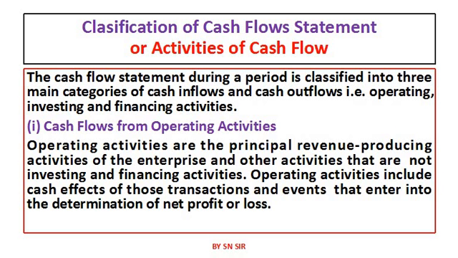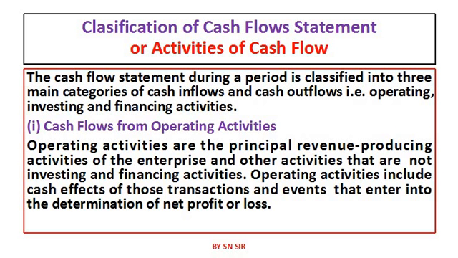Operating activities are the principal revenue producing activities of the enterprises, and other activities which are related to investing or financing are not included here. Operating activities include cash effect of those transactions and events that enter into determination of net profit and net loss.